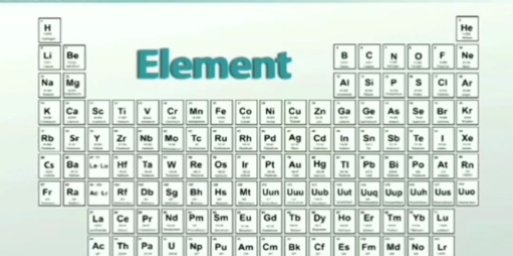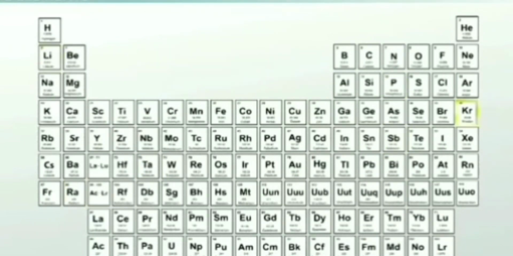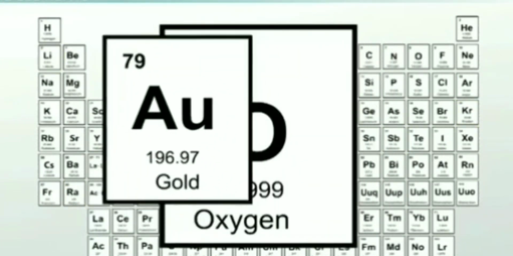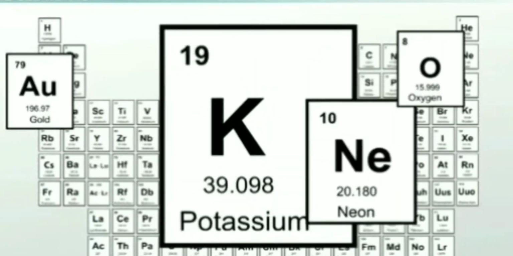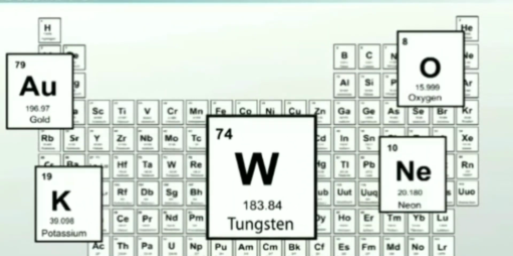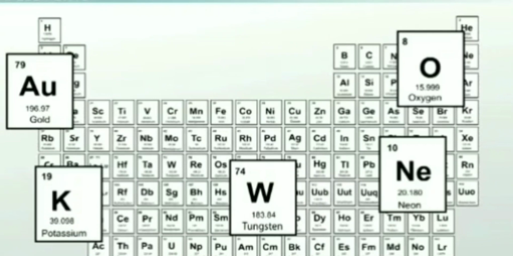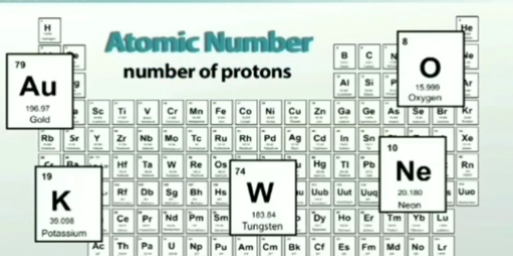You could see blocks. Each block represents an individual element. Every element has an individual block, like gold, neon, potassium, tungsten, oxygen. What do they have there? They are represented with the atomic number. What are atomic numbers? They are nothing but the number of protons in a particular element.